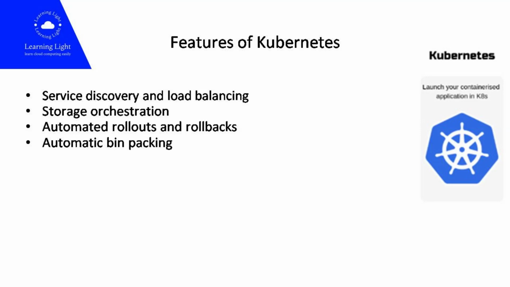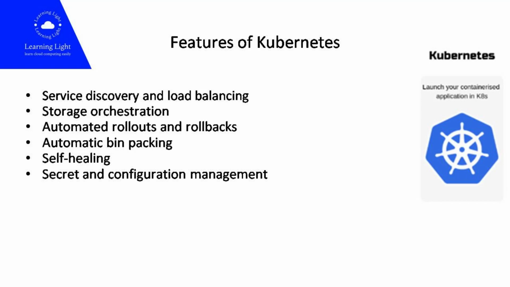You provide Kubernetes with a cluster of nodes that it can use to run containerized tasks. You tell Kubernetes how much CPU and memory, RAM, each container needs. Kubernetes can fit containers onto your nodes to make the best use of your resources. Kubernetes restarts containers that fail, replaces containers, kills containers that don't respond to your user-defined health check, and doesn't advertise them to clients until they are ready to serve.